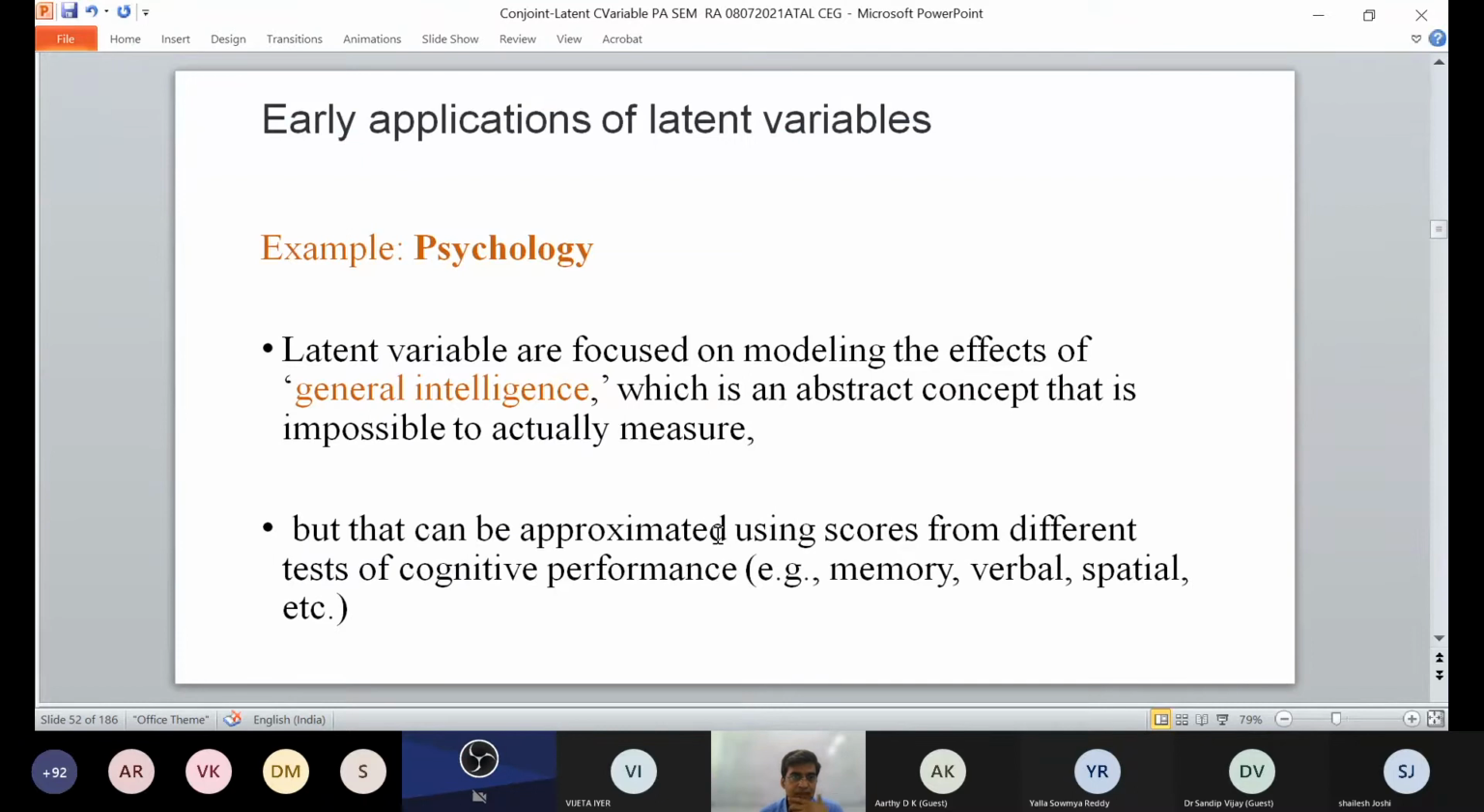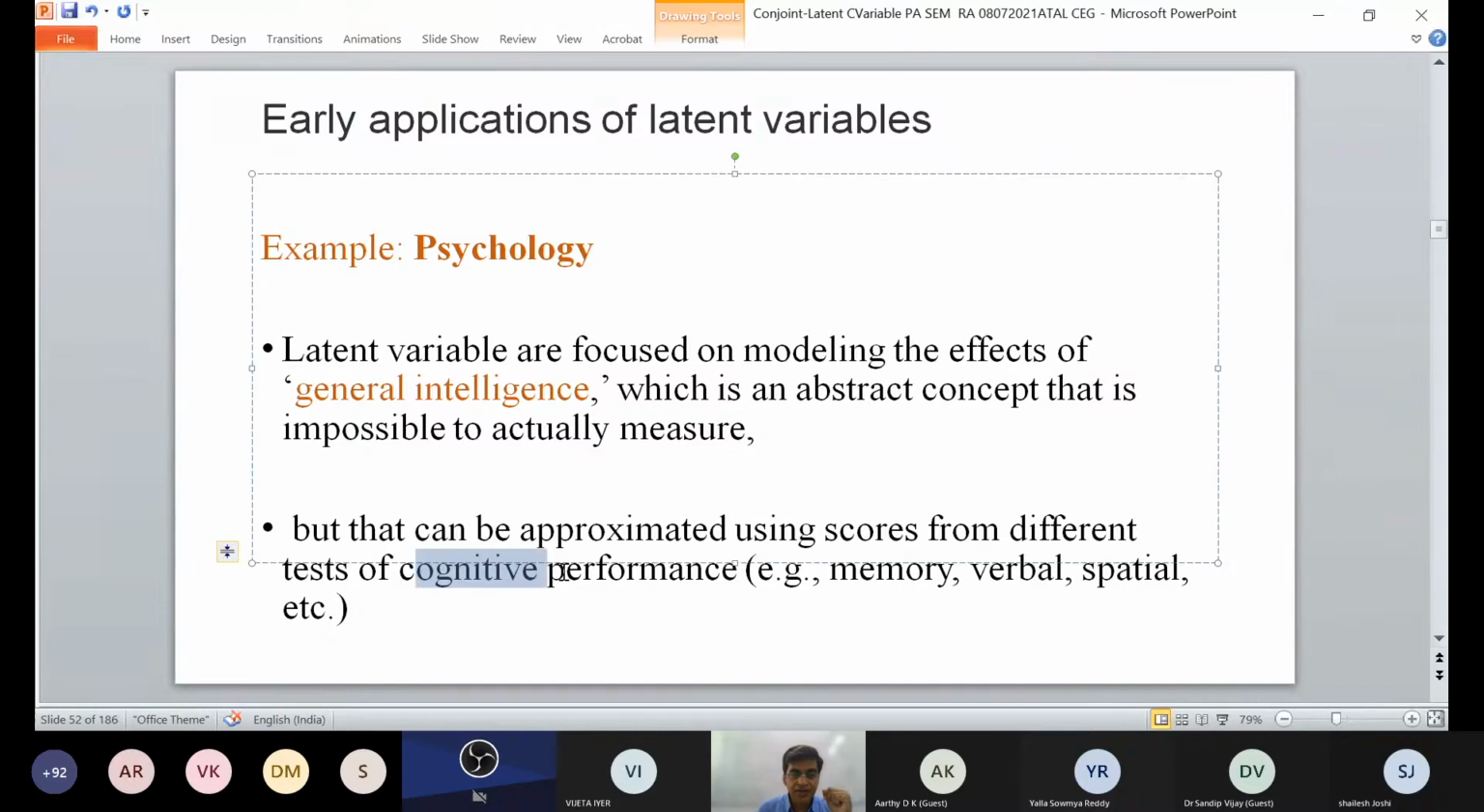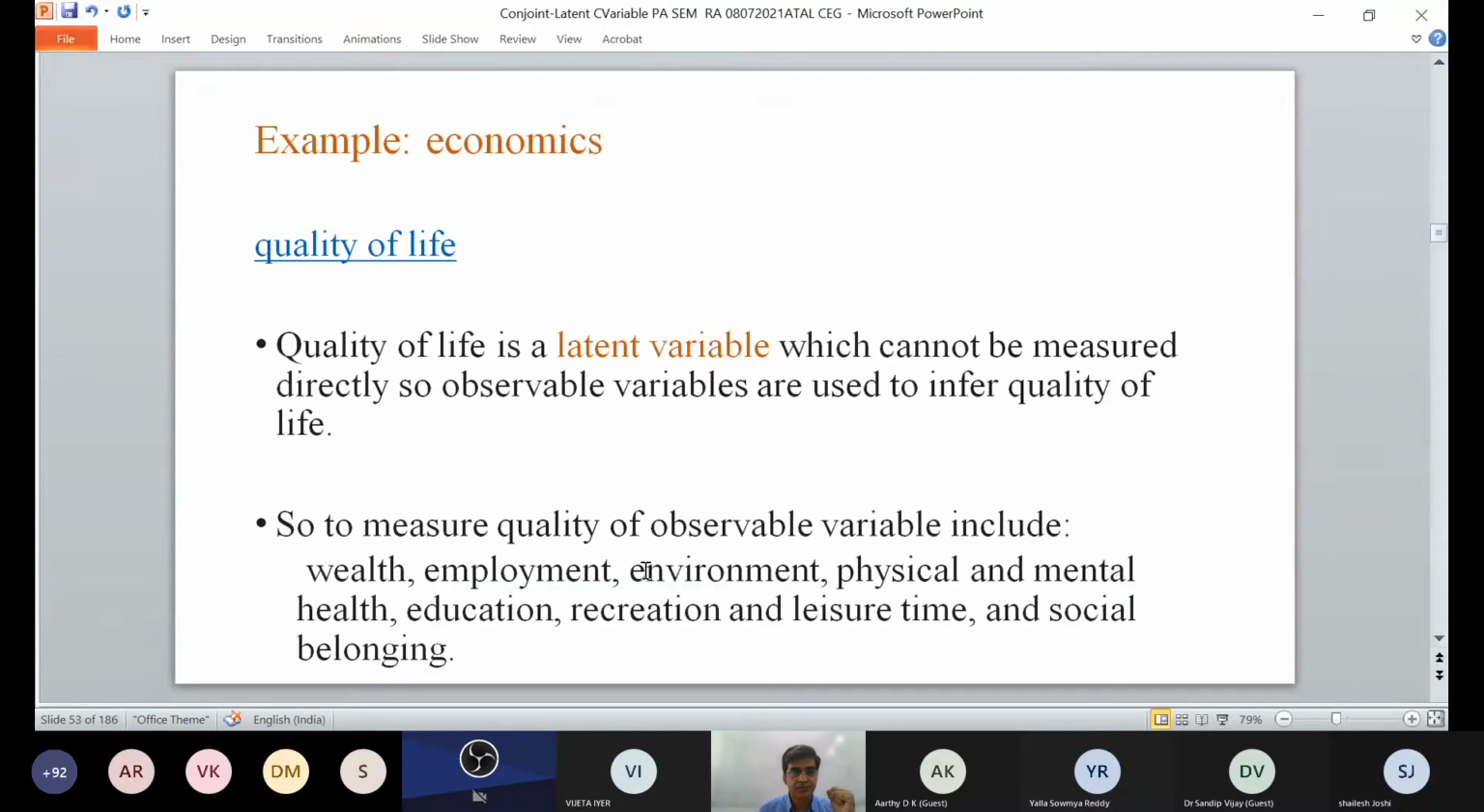Now in psychology, latent variables model the effect of general intelligence. Suppose you are given a task to model general intelligence, which is abstract and impossible to observe directly. How can you measure this? There are a number of measures like memory and verbal ability, which can be seen through various cognitive performances.